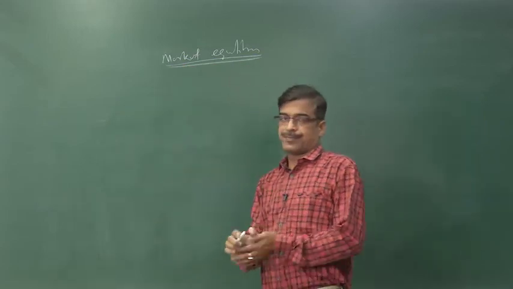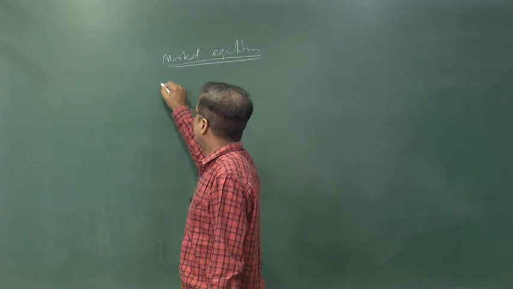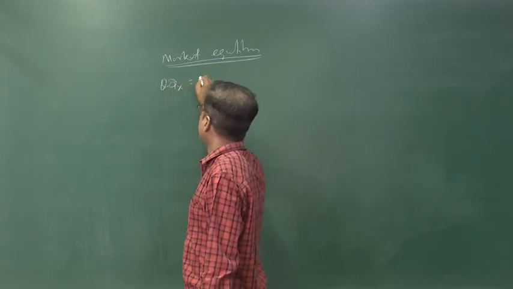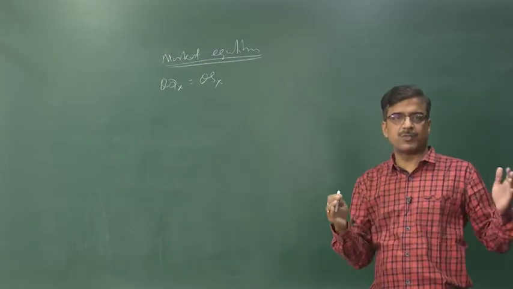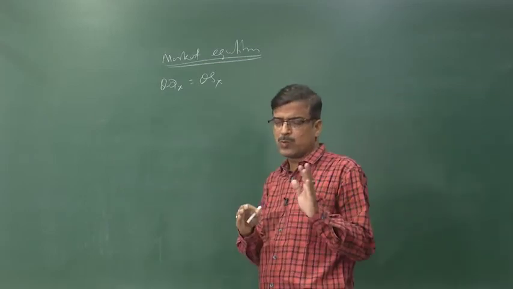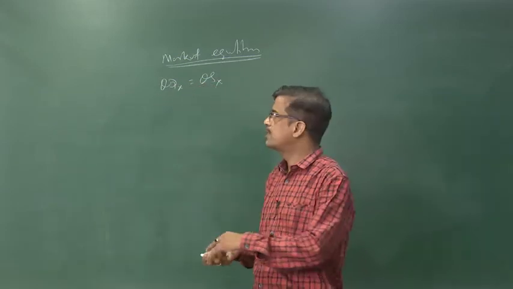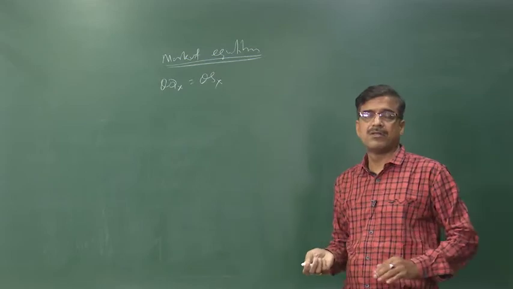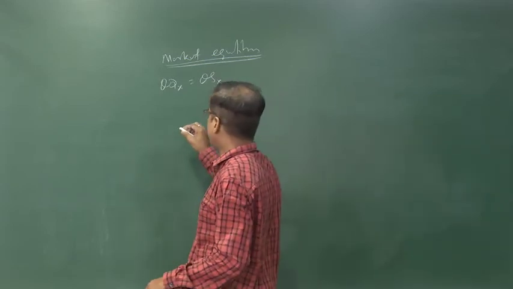Market equilibrium, right. We know that when quantity demanded equals quantity supplied, we come across the two forces, the demand side and the supply side. When the two forces are equal to each other, that is the situation of equilibrium. If we explain it with the help of a graph